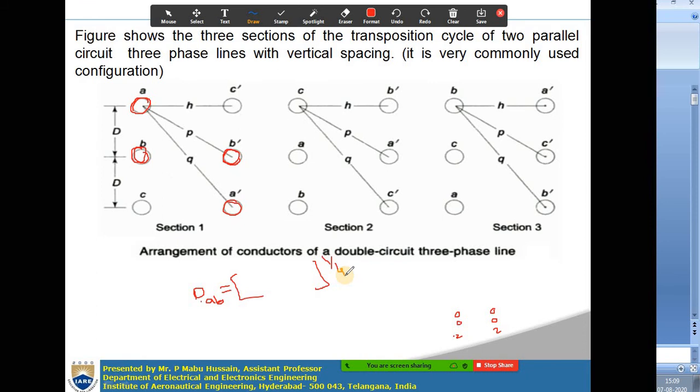You have to remember that GMD formula. Dab is equal to some products, whole to the power of 1 by mn. M is the number of conductors in one phase and n is the number of conductors in the other phase.